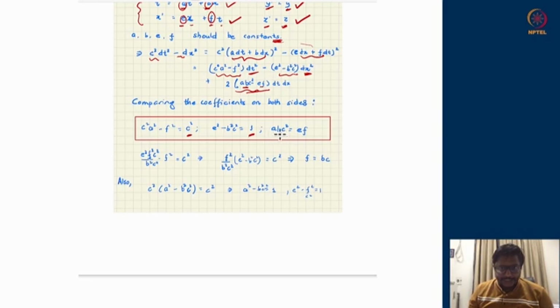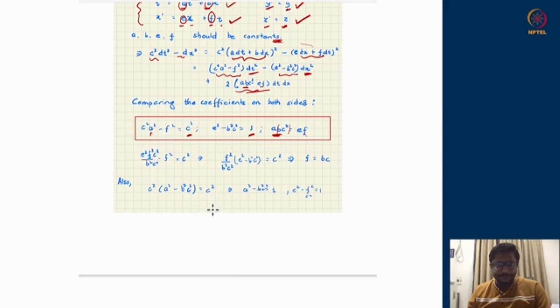Since here I can see that a is nothing but ef upon bc square, a is ef divided by this bc square, and that a I can feed up here. So I will get this relation, e square times f square divided by this b square c to the power 4, which is coming from the ratio ef upon bc square, which was a. So this relation can be written like that.